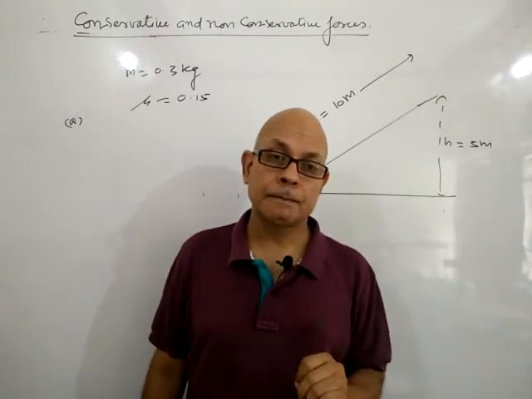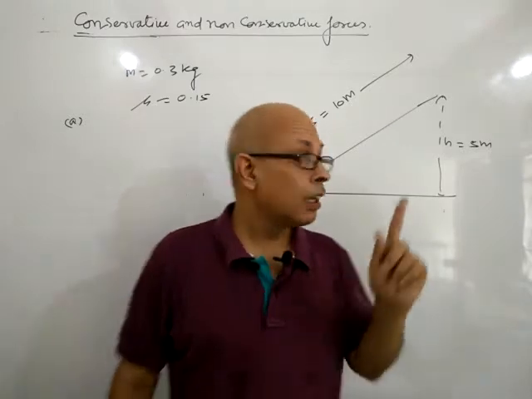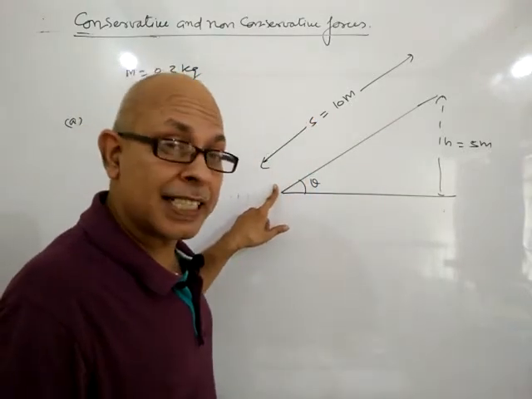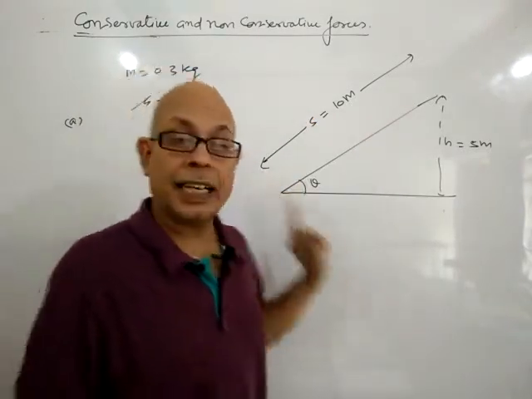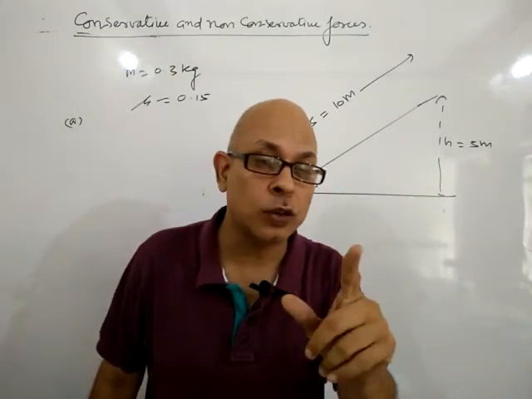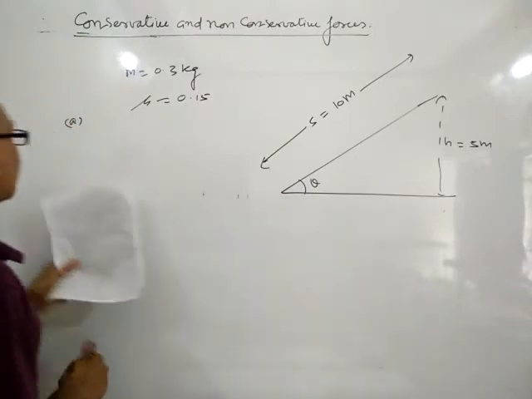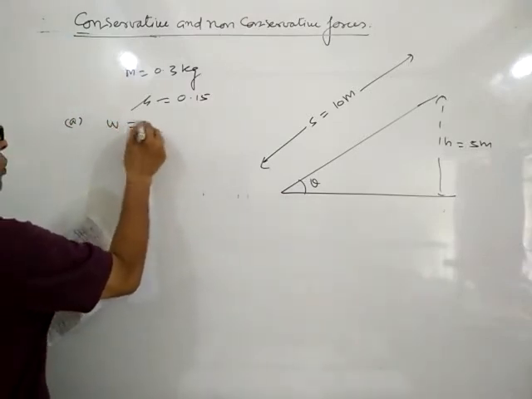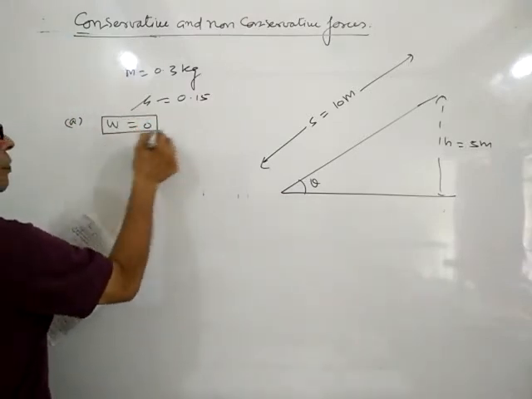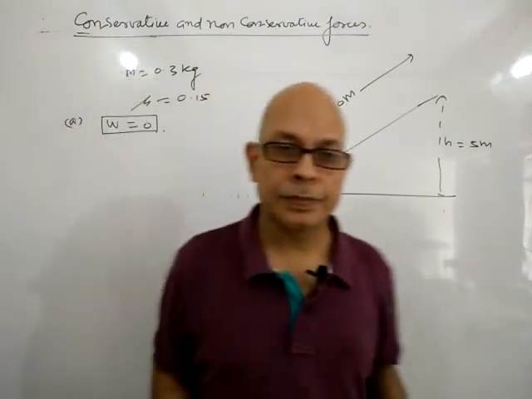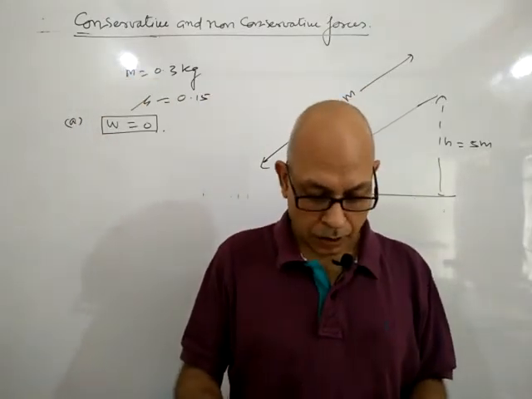That's why work done in the first case for the round trip is equal to 0 according to the properties of conservative forces. That's why W equals 0. Is it clear?